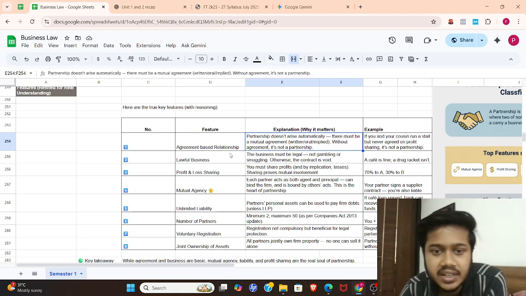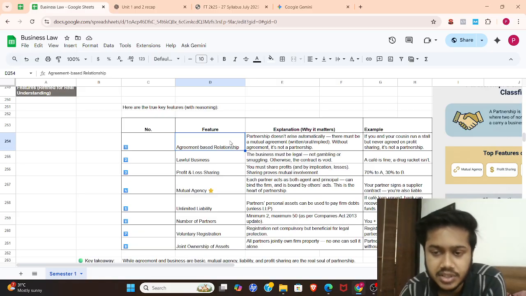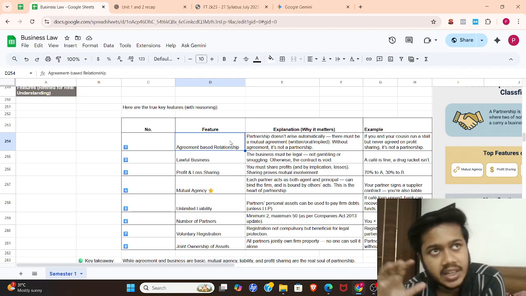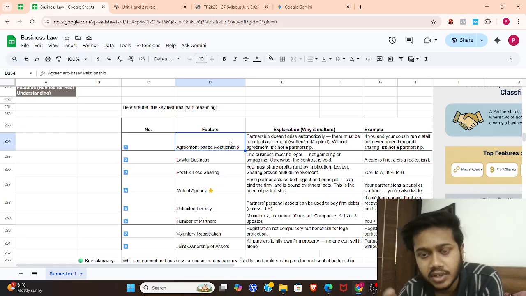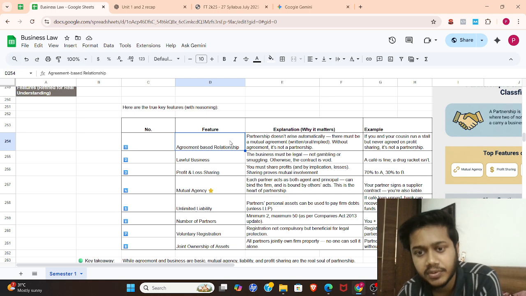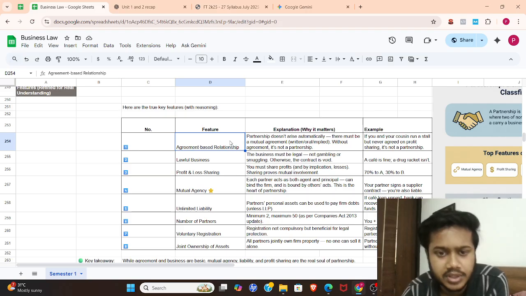So basically, in this first feature, agreement-based relationship, it is a relationship where legal force binds the partners to a business or a commercial activity that they are going to perform, like for the future.